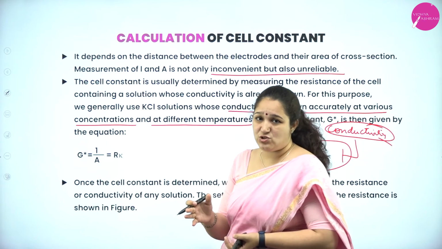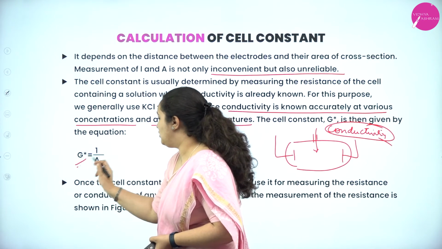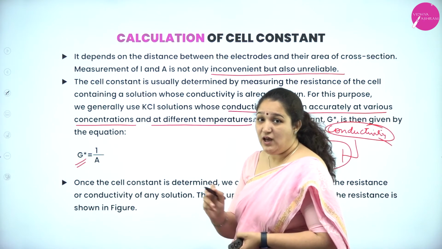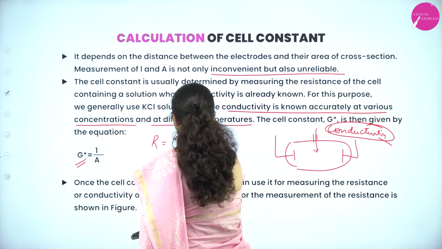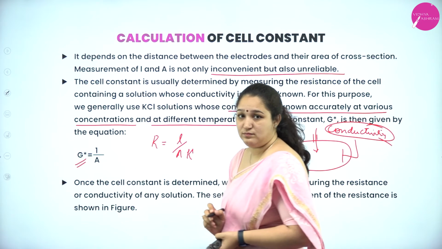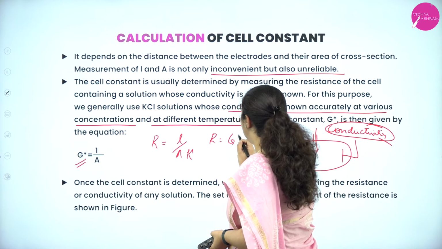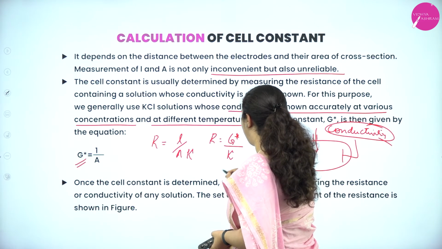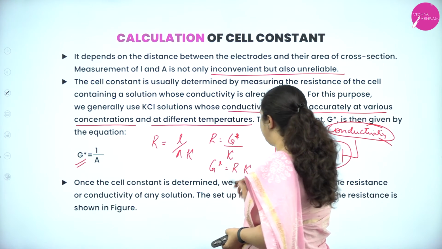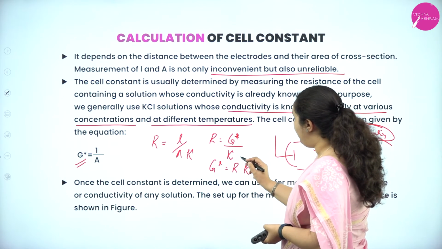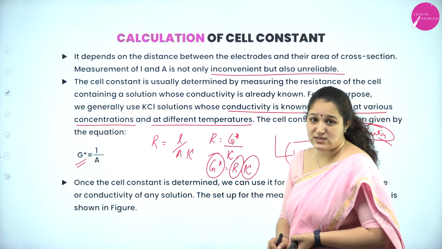We connect it in the Wheatstone bridge and calculate the resistance. So, G star is equal to L by A. We also know that R is equal to L by A into kappa. Correct? L by A is G star. So R is equal to G star by kappa, or I can write it as G star is equal to R into kappa. So, if I get the resistance and I know the conductivity, I can calculate the cell constant.